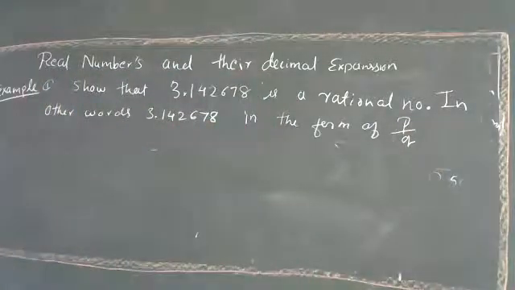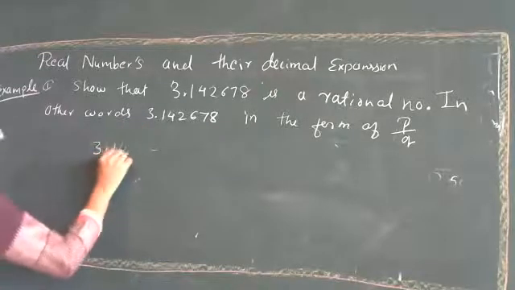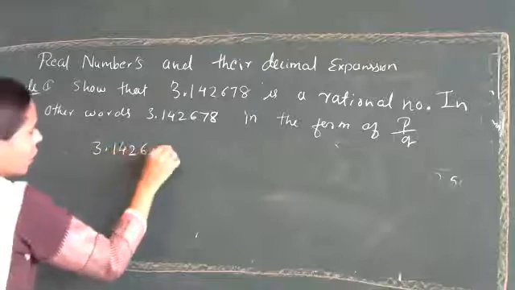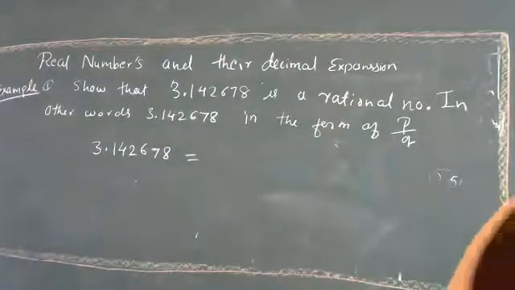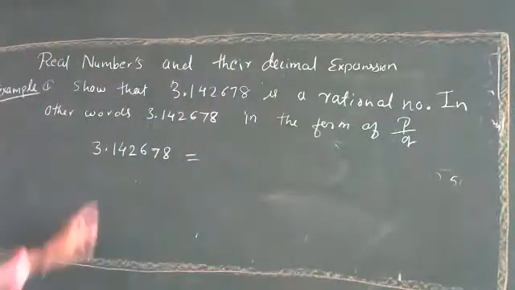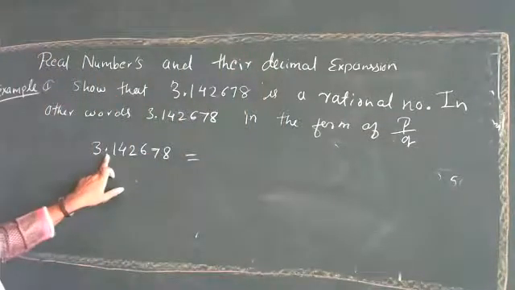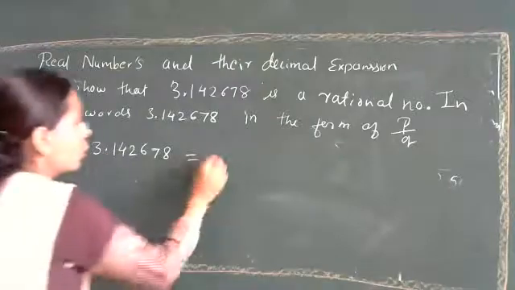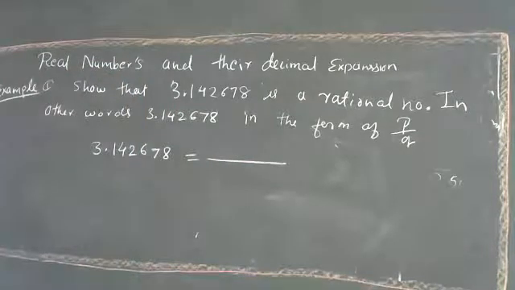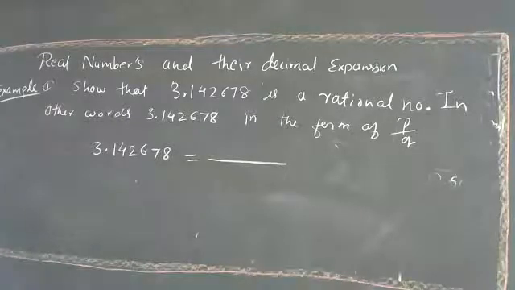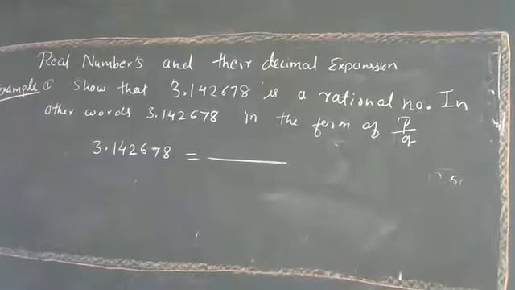And it's the easier one, right? How can you show that? We are having this number, 3.142678. How can you show it in the P upon Q form? Just we have to check where the decimal point is. That many zeros we are going to put after one as a division. Then we will have the same number in the form of P upon Q. So how many numbers are there after the decimal? 6.